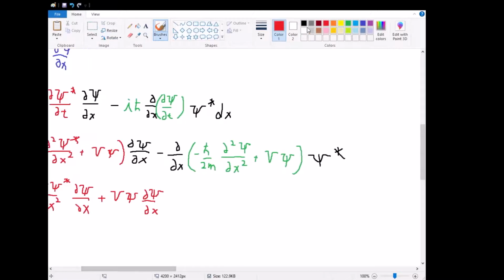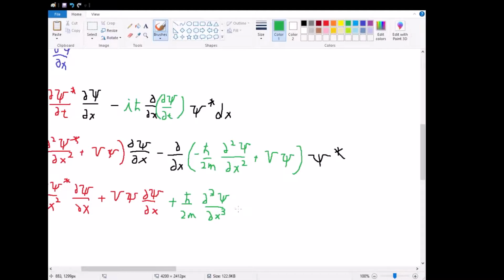The right ones, let's distribute these out in green. So two negatives make a positive, so plus ħ over 2m, and then the partial with respect to x just goes directly onto our second partial of psi with respect to x squared. So this is going to become a third partial, partial 3 psi with respect to x cubed. And then we do the same thing here.